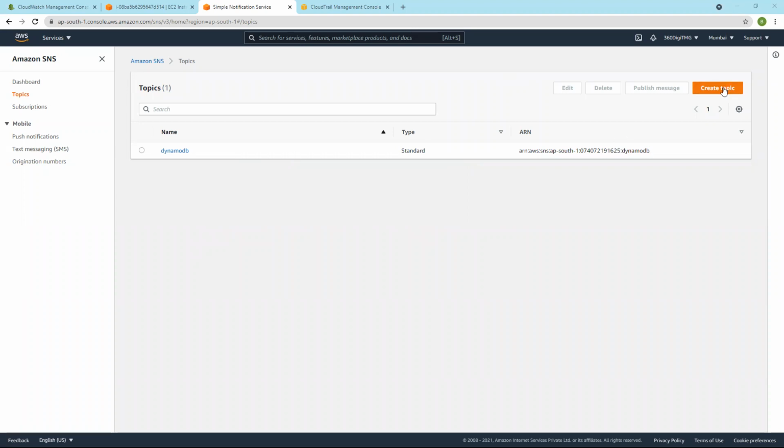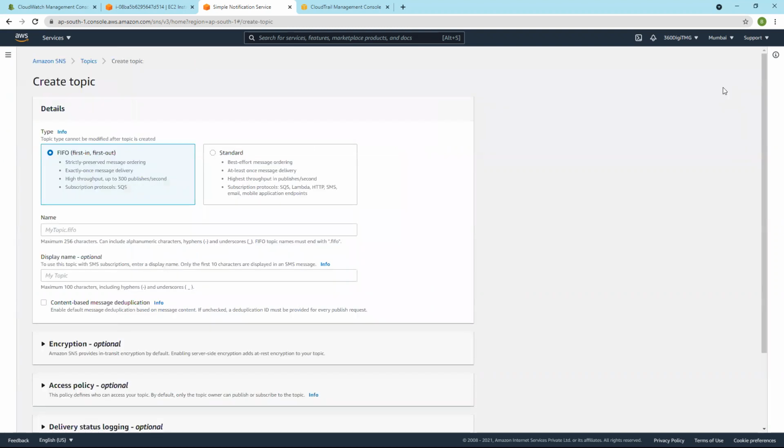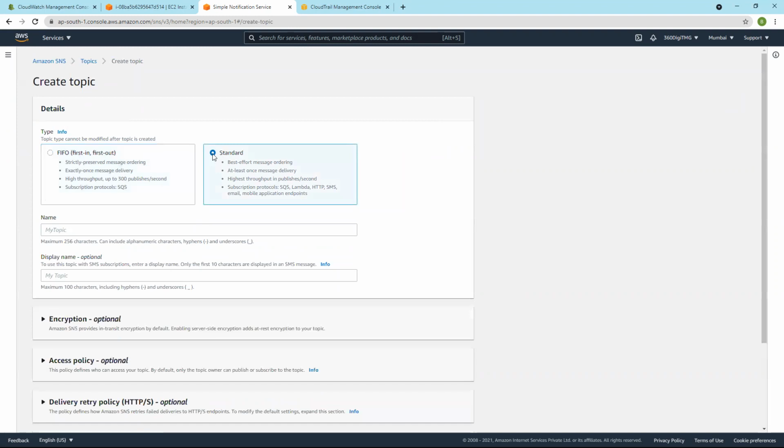Create topic first, and we will go for standard. FIFO means first in first out, and for this first in first out we need a queue for our SNS. So let's not go for this now. When FIFO is used and you want to deliver a message exactly once, the first inserted messages in the queue will be delivered first.